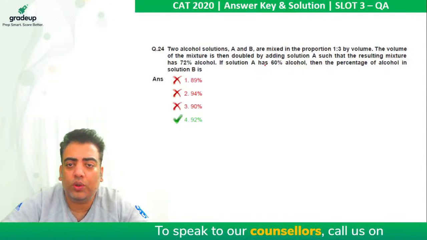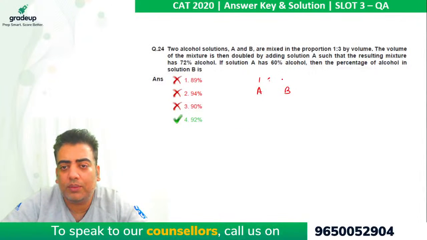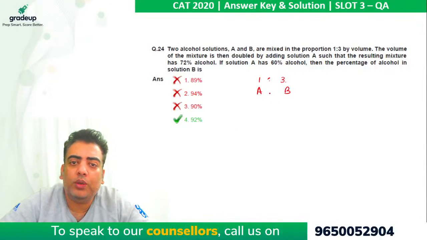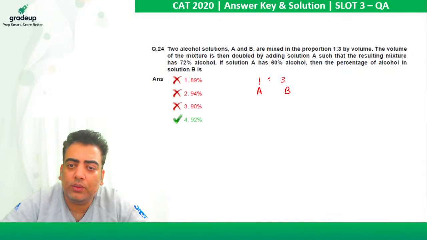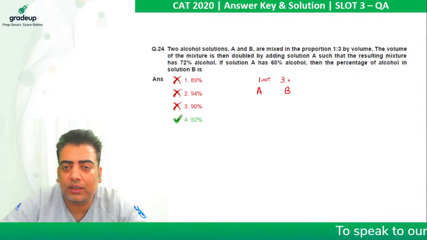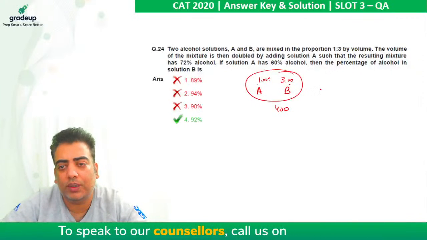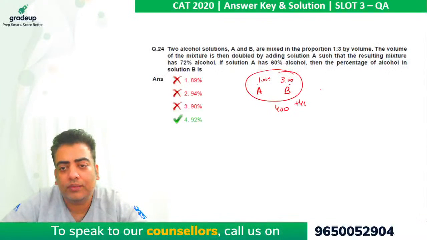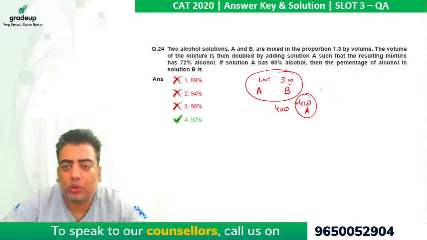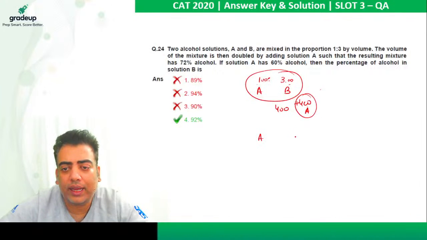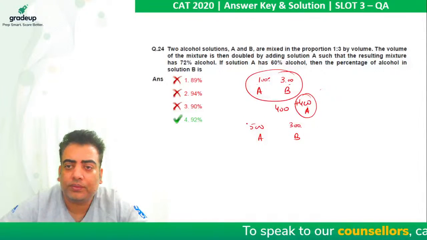So here it says two alcohol solutions A and B are mixed in the proportion 1:3 by volume. The volume of the mixture is then doubled by adding A. So let's assume it is 100 liters, it is 300 liters. So this total solution is 400 liters, which is now doubled by adding another A, which is 400 liters. So in the total solution, we can say that A is 500 liters and B is 300 liters now,